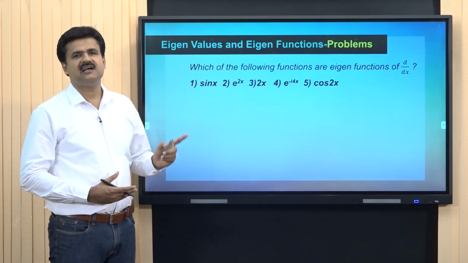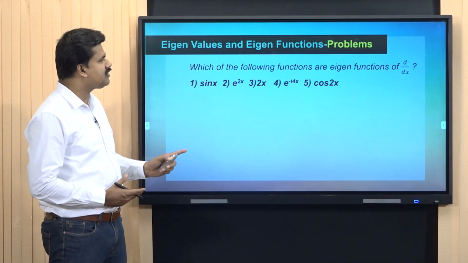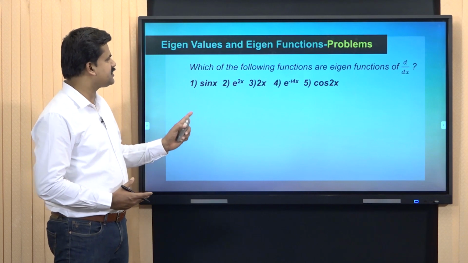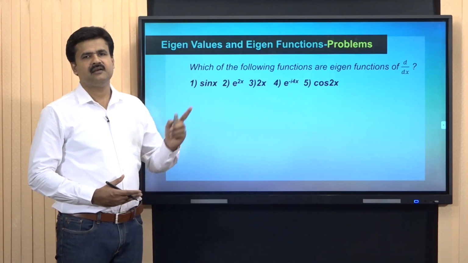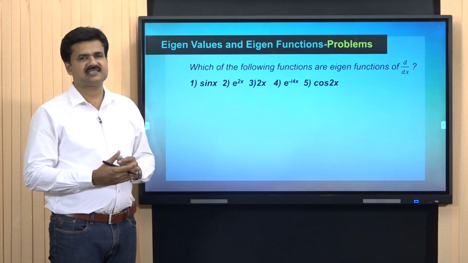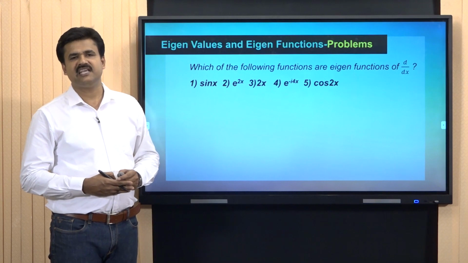We know that d by dx is a differential operator. Therefore, we have to perform first order differentiation with respect to each function and, on analysis of the result, we can conclude which of these are eigenfunctions of d by dx.